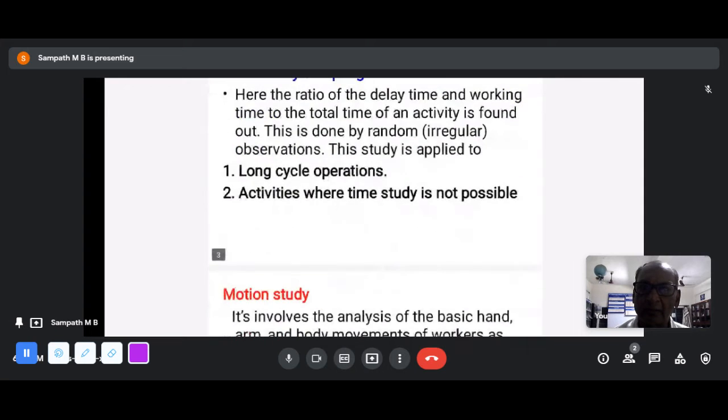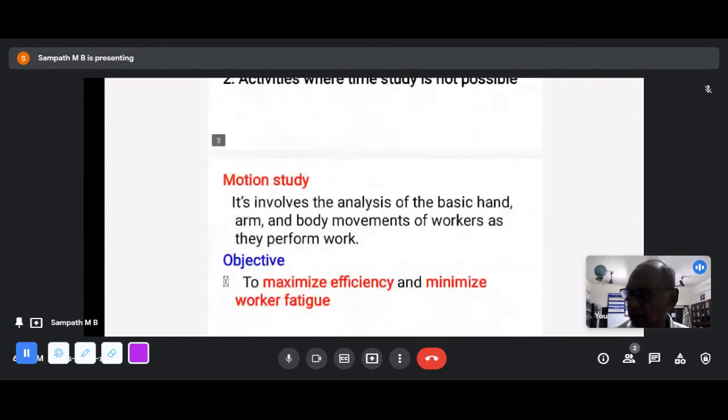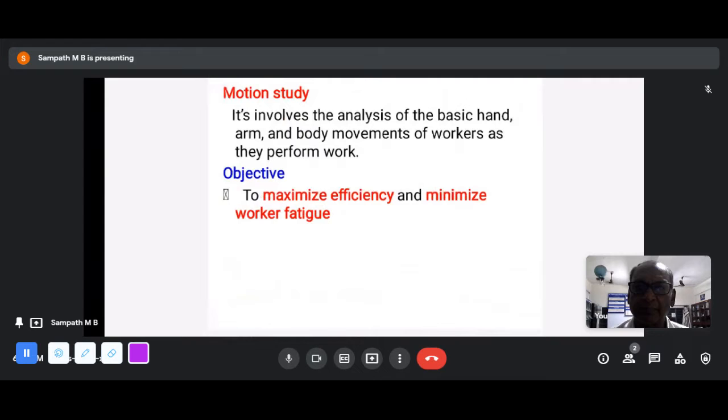Motion study. I will talk about motion study. See here, very important. In a manufacturing unit, the operator does all the work, what we call the workers. Now, our objective in motion study is, when the operator is moving his fingers, moving his hands, moving himself, how to get the maximum efficiency with less fatigue.